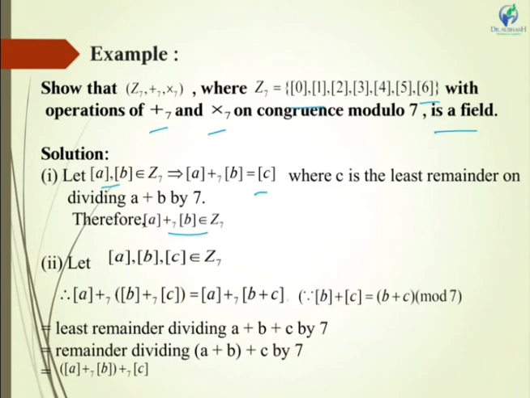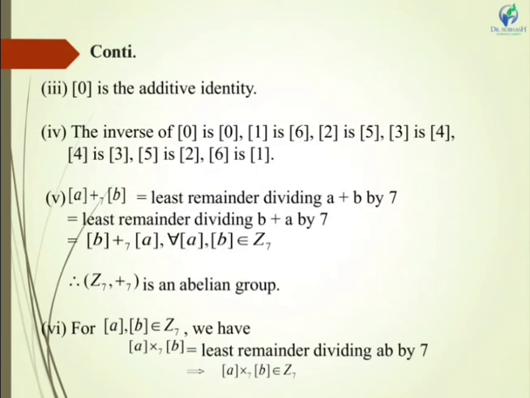Next, we are taking three elements A, B and C from Z7. Then A plus (B plus C) will be equal to A plus B plus C, where B plus C is B plus C modulo 7, the least remainder on dividing by 7. Therefore, the least remainder will be that of A plus B plus C divided by 7. So we can say that the associative law is also satisfied.